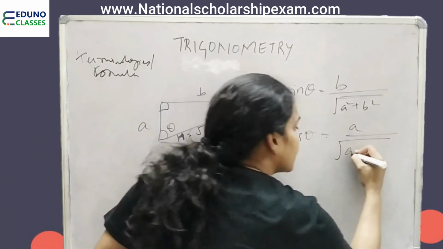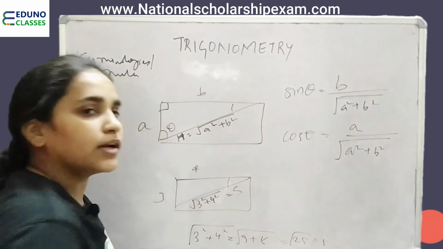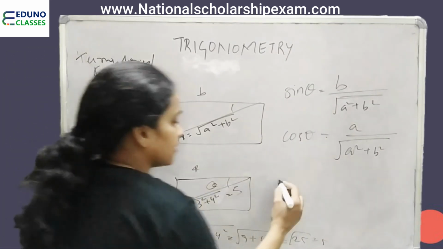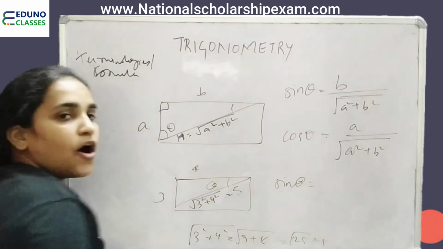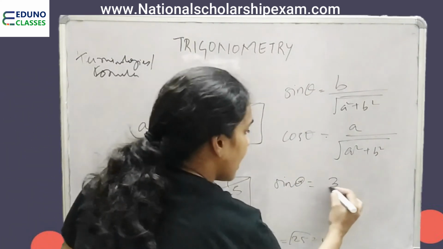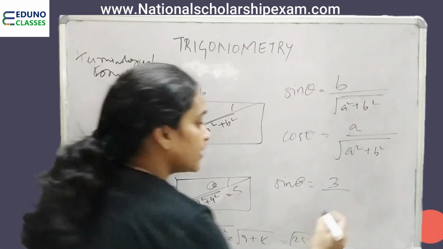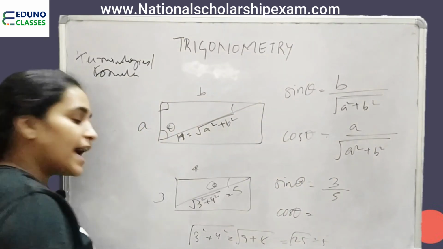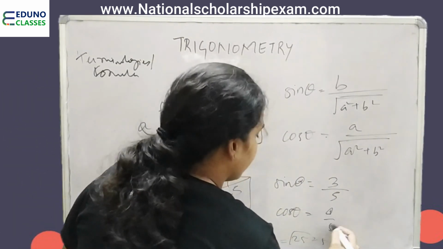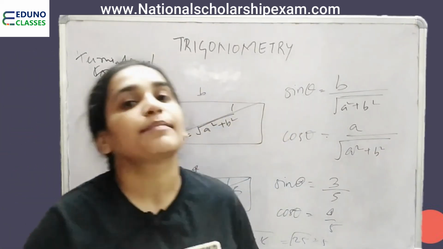Hypotenuse is root a square plus b square. Applying this here, I want this one now. This is my theta. So sine theta is opposite of theta upon hypotenuse. What is hypotenuse? 5. Cos theta is base to theta, and hypotenuse is 5. This is how we use sine and cos. This is the meaning of sine and cos.